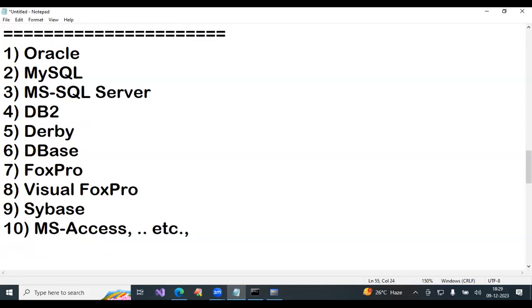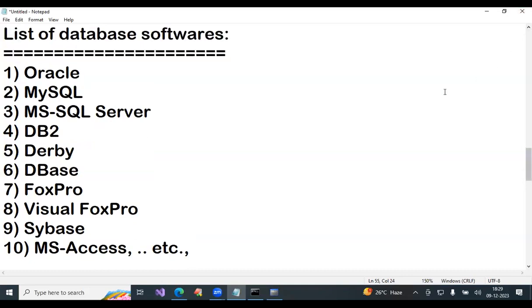Many are there. MongoDB, Postgres, many databases are there. List of database software. Yes, PostgreSQL is also there. MongoDB is also there.